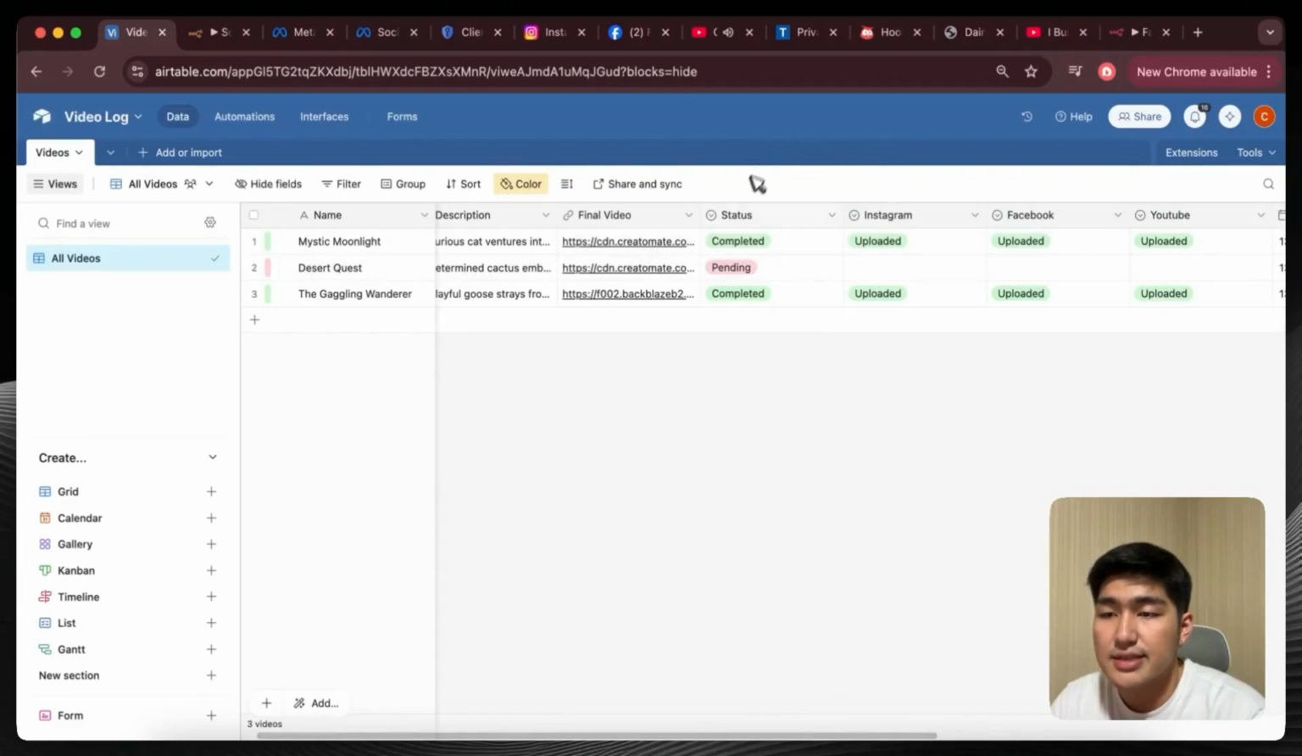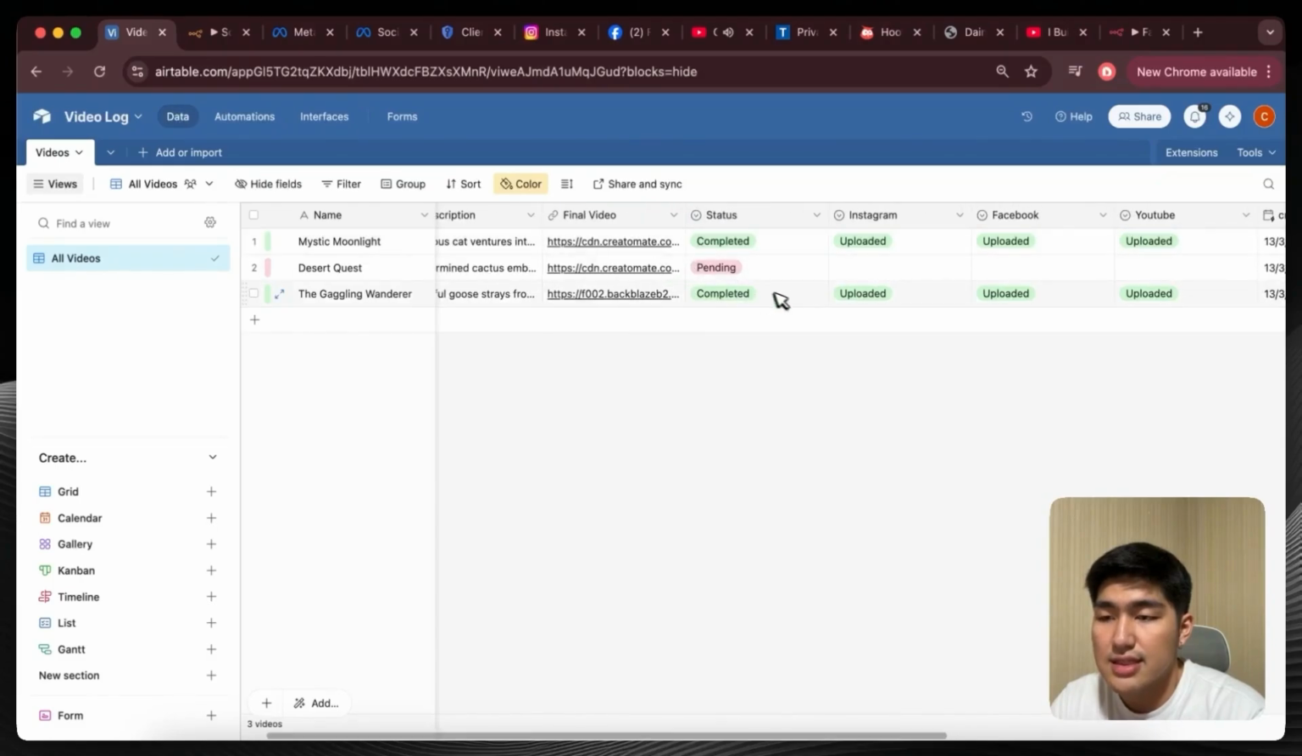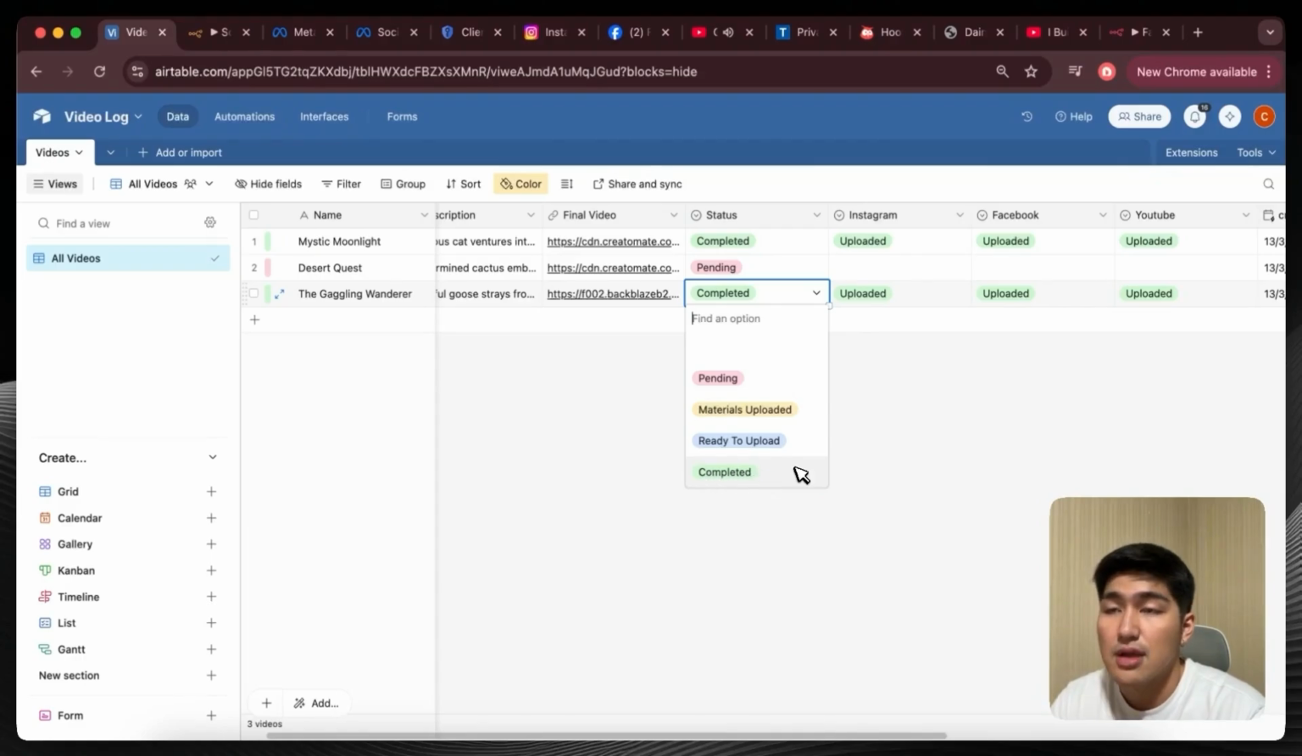Over here, there'll be a status tab, right? I've created it under a single select, and in this status tab, I have a couple of options. The first one is pending, the second is materials uploaded, the third is ready to be uploaded, and the fourth is completed. My trigger for this specific publishing system is ready to upload, right? Whenever I have a video that is completed, it will change from materials uploaded to ready to upload from my system. Once that is done, our AI system will look for ready to upload and then use that as a trigger to schedule the publishing process.